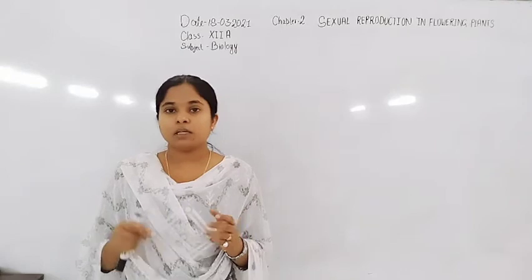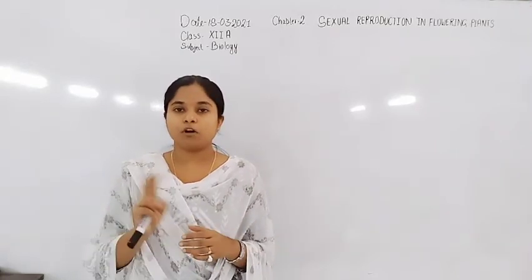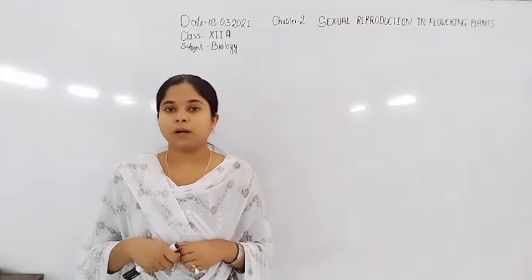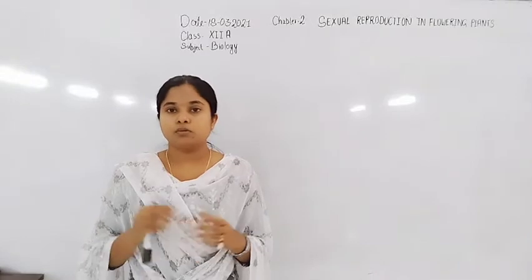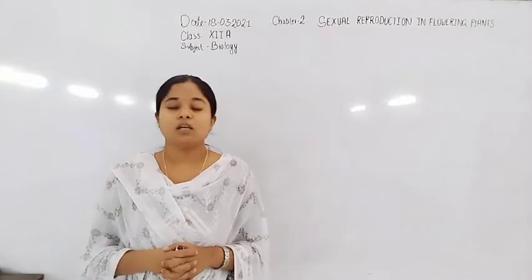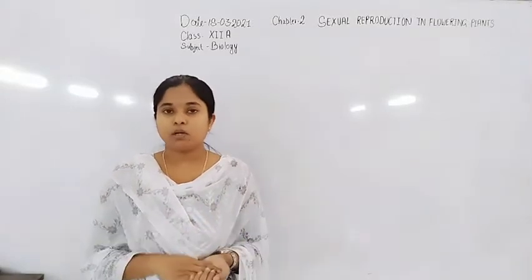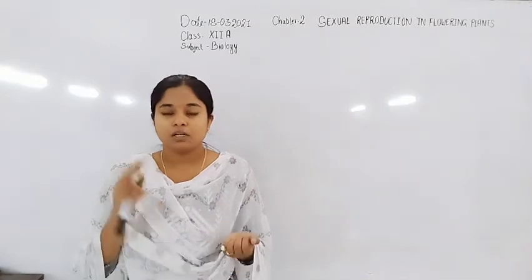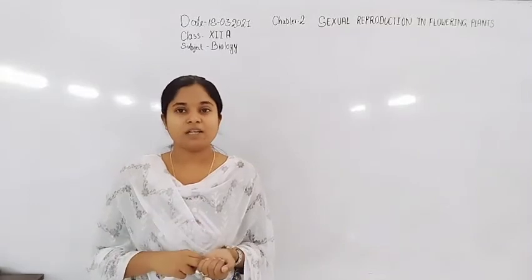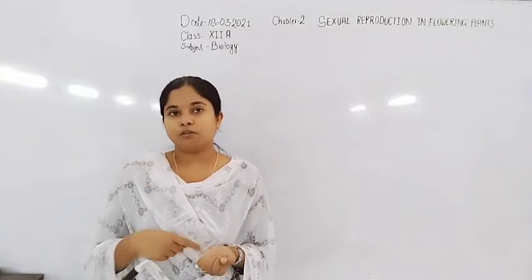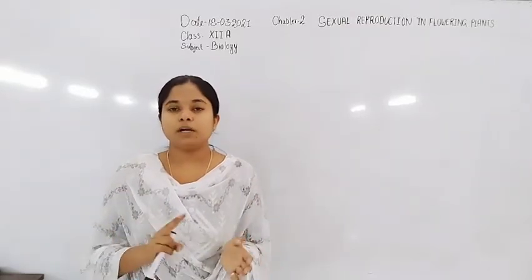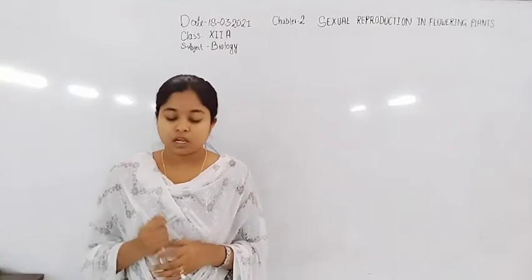In a monoecious organism, both reproductive parts form on the same body, and in a dioecious plant, the reproductive parts form on different bodies. So this is included in monoecious and dioecious, unisexual and bisexual. The same method applies here, and this can also be divided by the type and formation of the two gametes. If they are on the same plant or same organ, that type of flower or organism is known as bisexual. If they are produced on two different parts or two different flowers, they are known as unisexual.